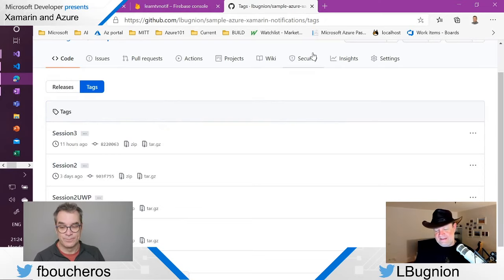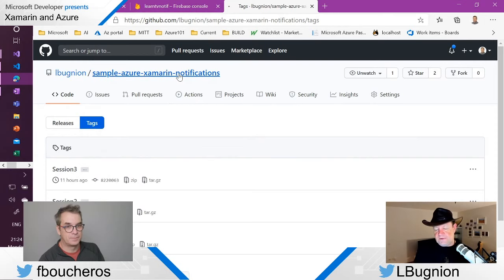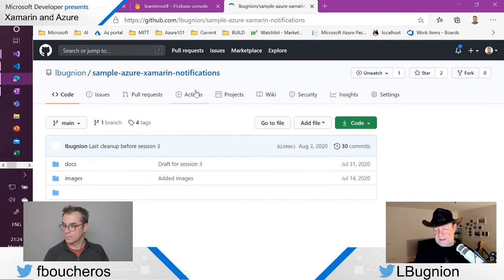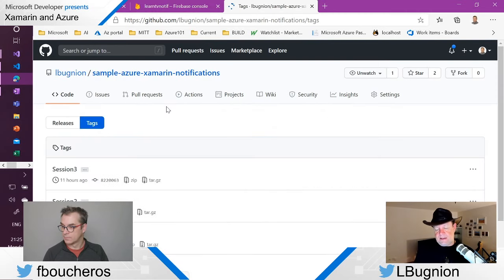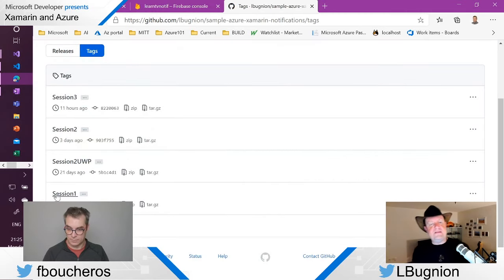And so if you show my screen to the users, I don't know if they can see my GitHub repository right now. But the point was that if you're in the GitHub repo and you go to tags, I actually tagged them: session 1 is basically what we did in the first session.